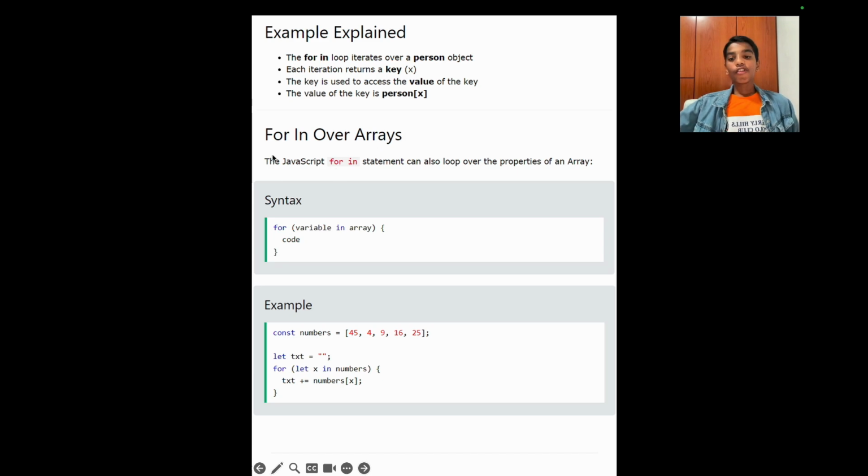For in over arrays. The JavaScript for in statement can also loop over properties of an array. As you can see, for (variable in array). That's the syntax. Instead of writing the object name, we write the array name. In this example, we have an array called numbers, and in the for loop we have written let x in numbers. Then text plus equals numbers[x]. So it's giving out the index numbers so that it can find the values.